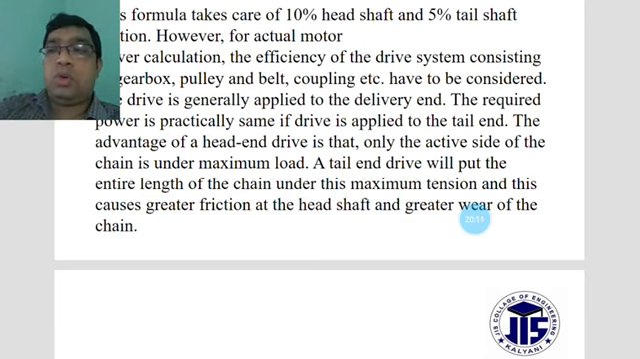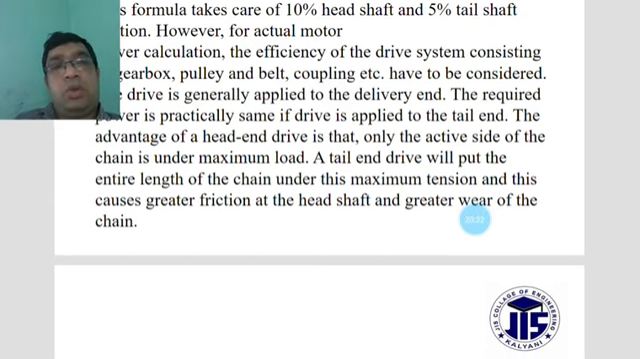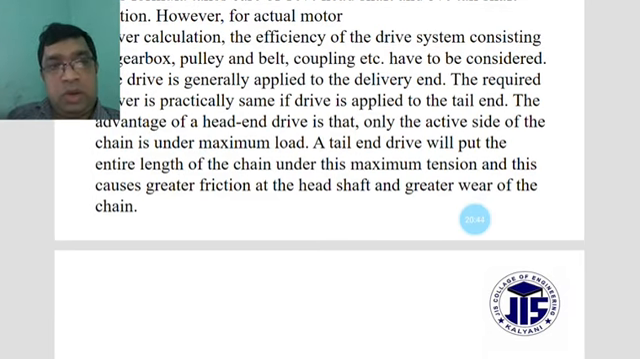Then the pulling force is concentrated over the total maximum length, and this causes greater friction at the head shaft and greater wear of the chain. The maximum tension depends on the wear of the chain and the head shaft, and how much friction is produced during chain movement. So the maximum tension and the maximum length of the chain matter; this causes greater friction at the head shaft and greater wear of the chain.